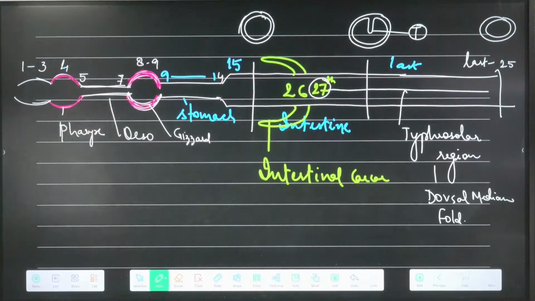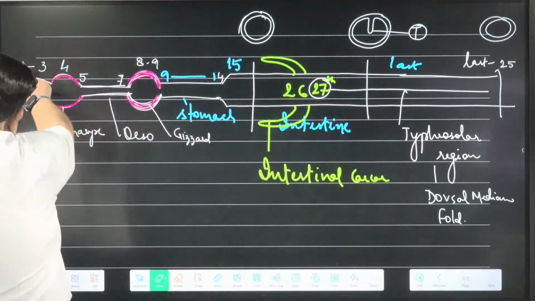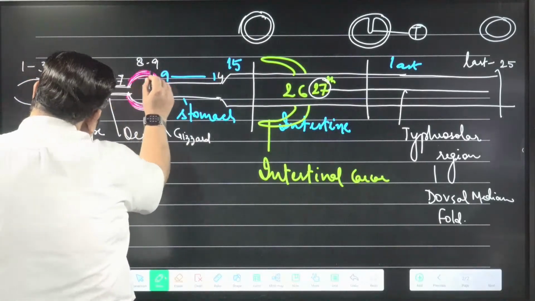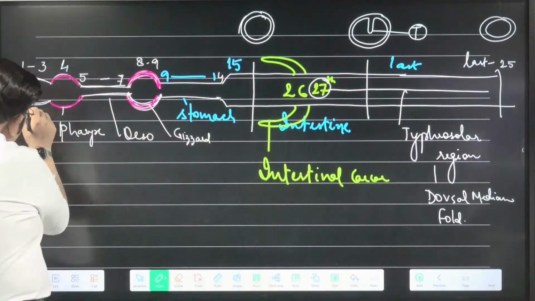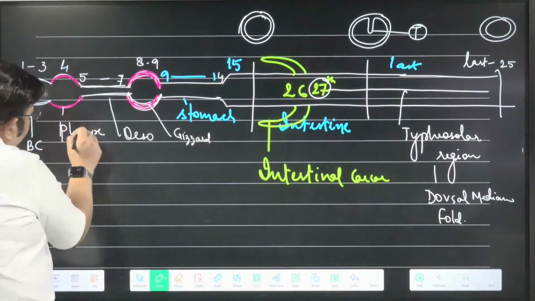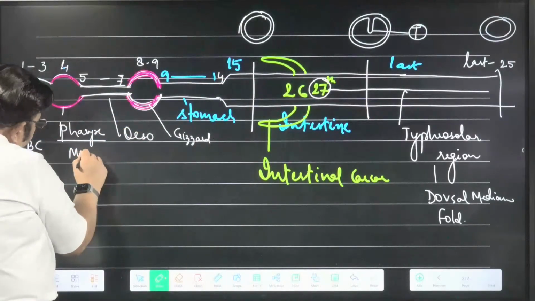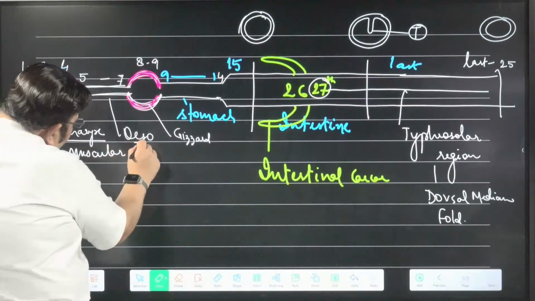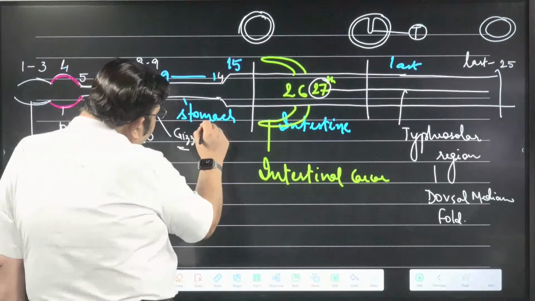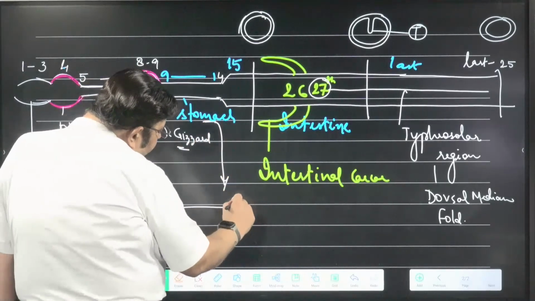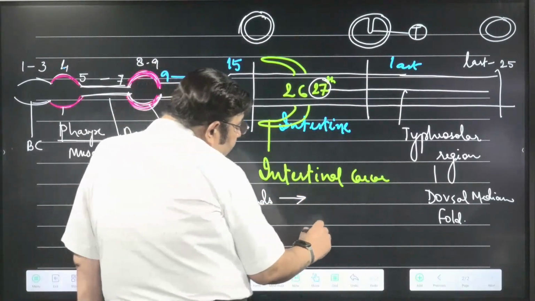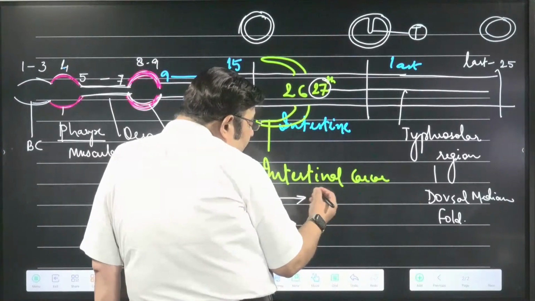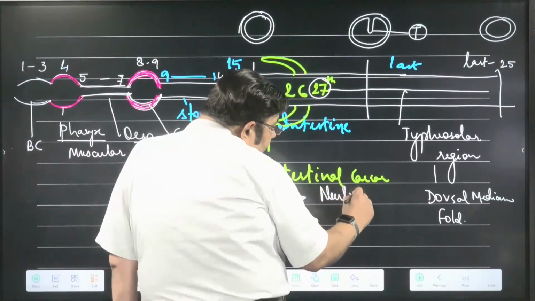The intestine can be divided into 3 parts. And one thing you can see, it is a straight tube. Numbers are written 1, 2, 3, 4, 5 to 7, 8, 9, 9 to 14, and 15 to last. Here is the description: this is the buccal cavity, the pharynx is muscular, then the esophagus, the gizzard again muscular, and the stomach has calciferous glands which produce a juice which is alkaline in nature, and the juice of these glands neutralizes